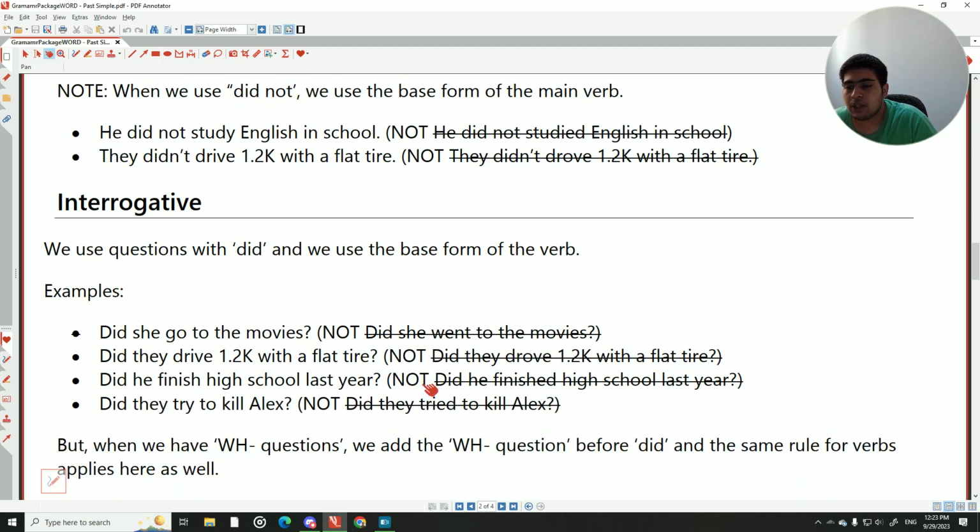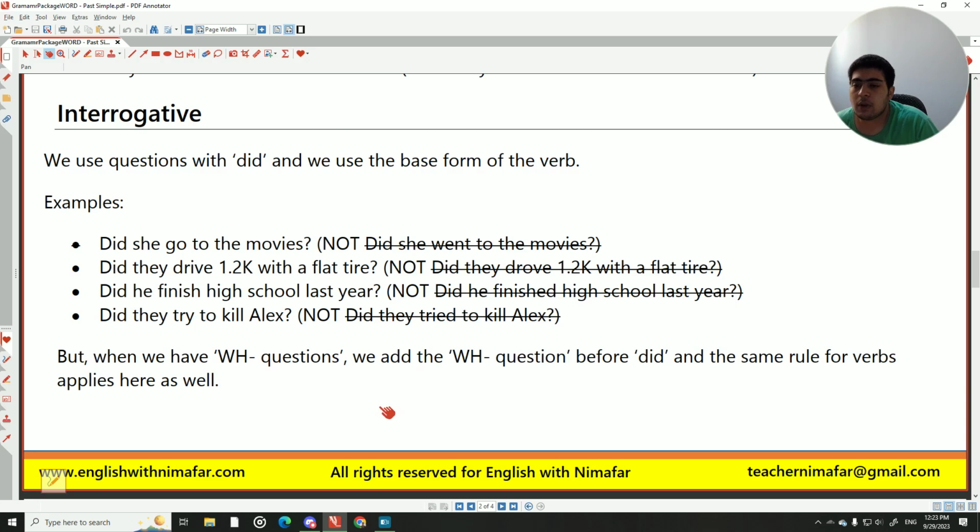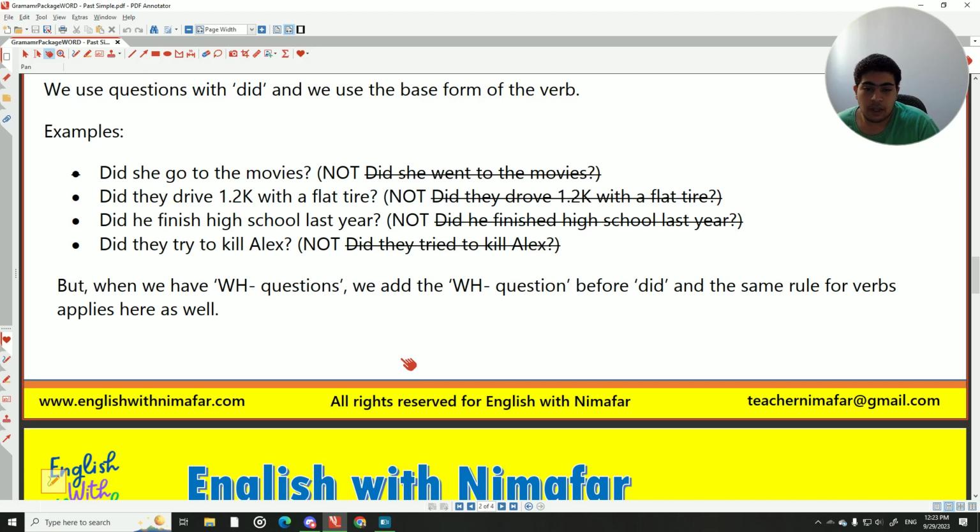Interrogative, like when you want to ask questions. We use questions with did. In present simple, we use do or does. But for past simple, we only use did. Again, we do not say dids or other things for third person. So, did she go to the movies? Not did she went. No. Did she go? The base form of the verb. Did they drive? Did he finish? And did they try to kill, for example, Alex?